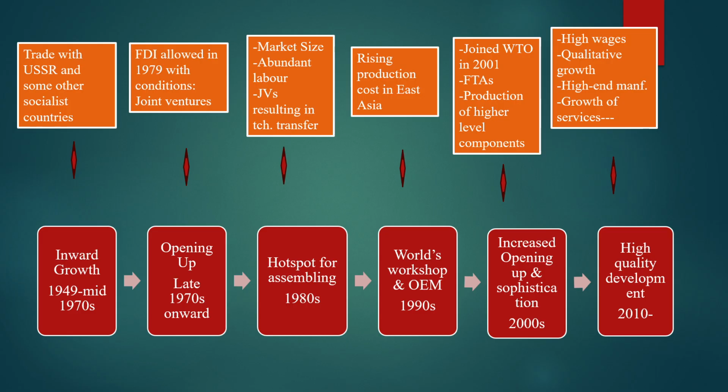China also began to negotiate and conclude free trade agreements and began producing higher level components. The current phase, which is called the high development phase, started about 2010. This is driven by high wages in China and qualitative growth as envisioned by the Chinese leadership.